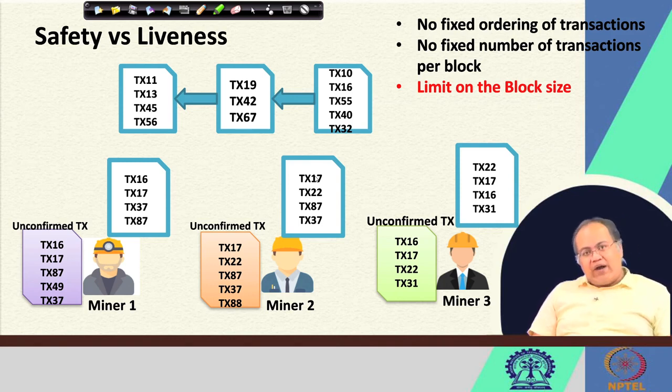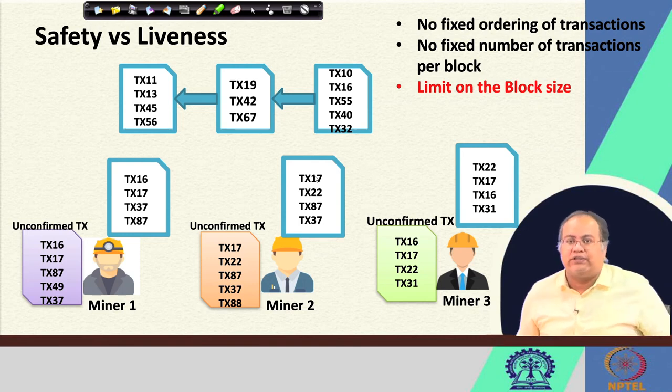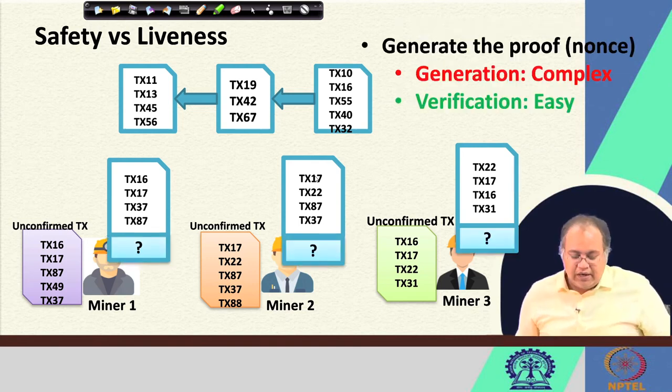Now, once this set of blocks has been prepared, we move back to that challenge response idea. The challenge response idea was that the network will throw a challenge and everyone individually will try to solve that challenge, and once you are able to solve it, you put a proof that you have solved the challenge.